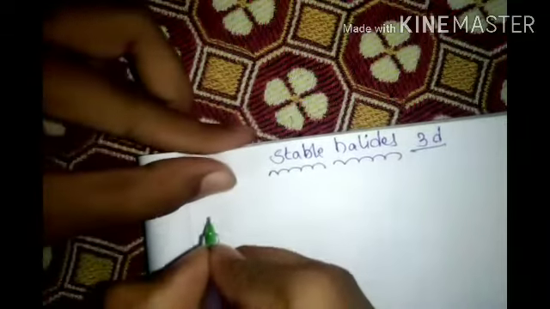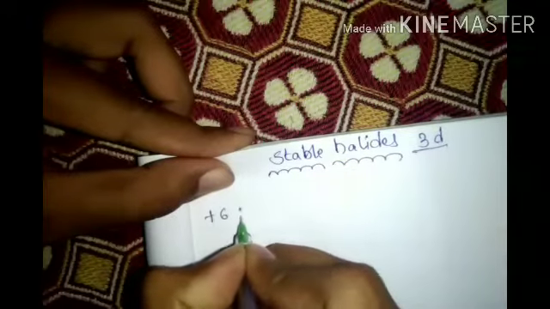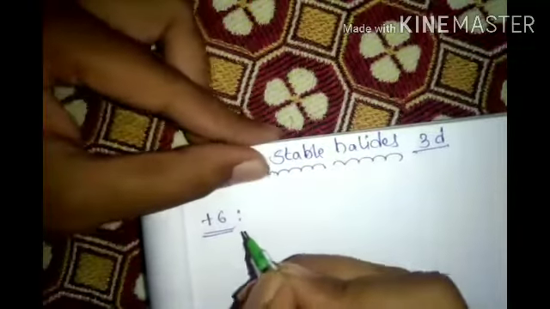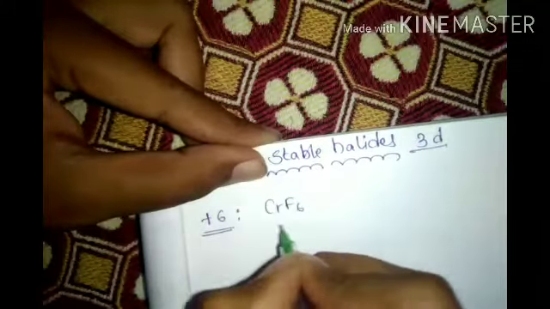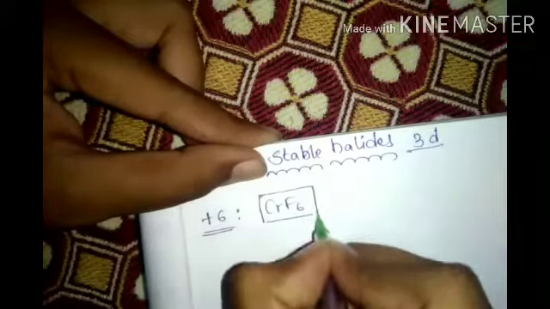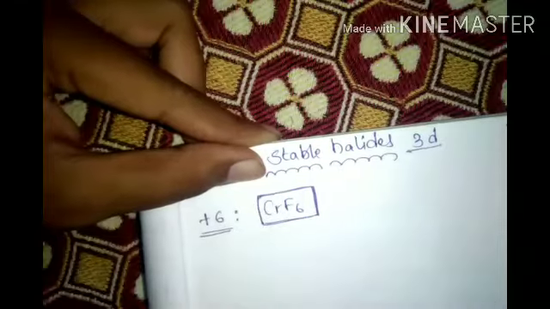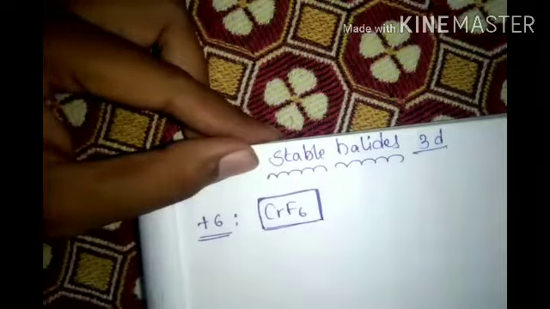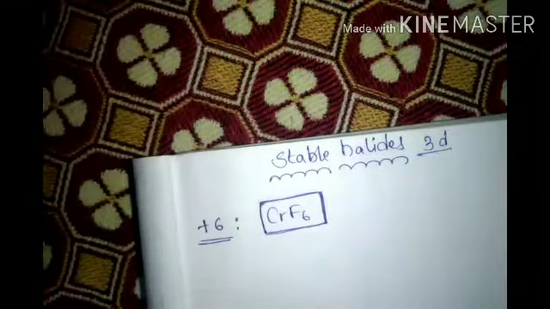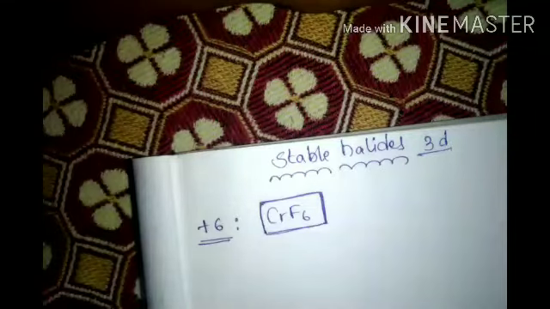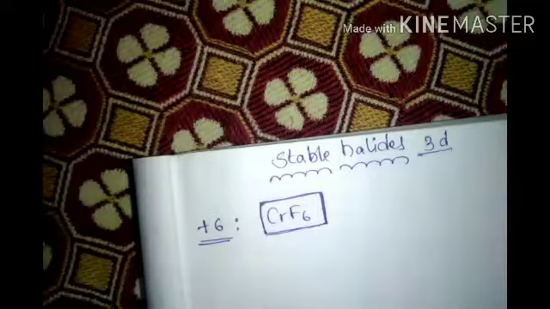Now +6: CrF6 is possible. Remaining all are not possible. TiF6 not possible, VF6 not possible. But take chromium and Mn. Mn shows +6 also, right?